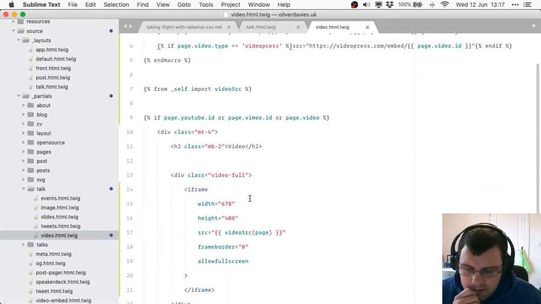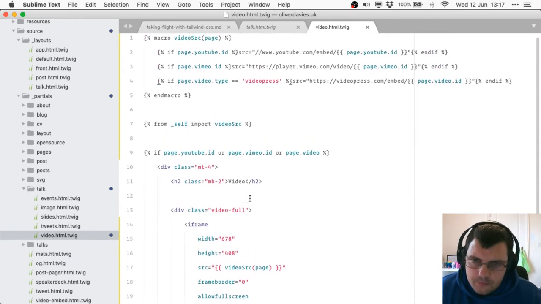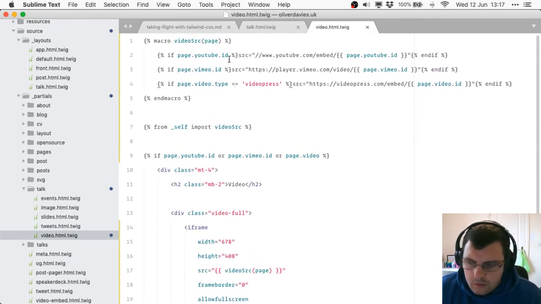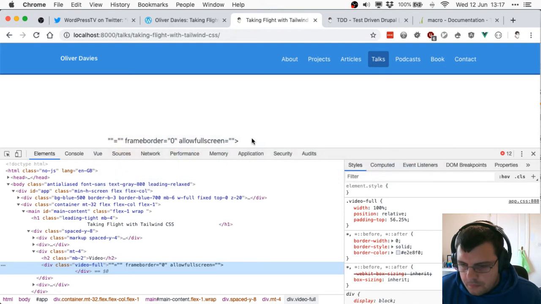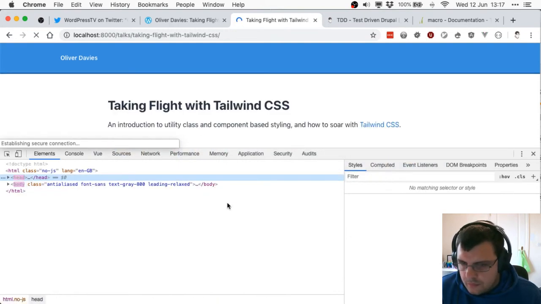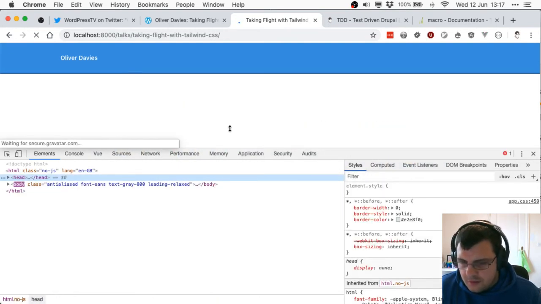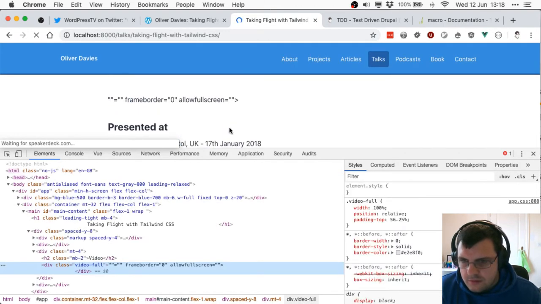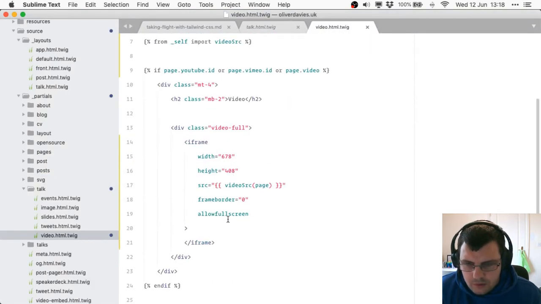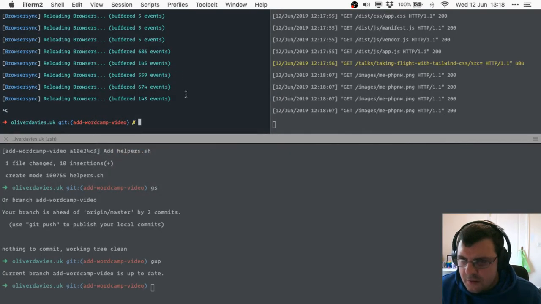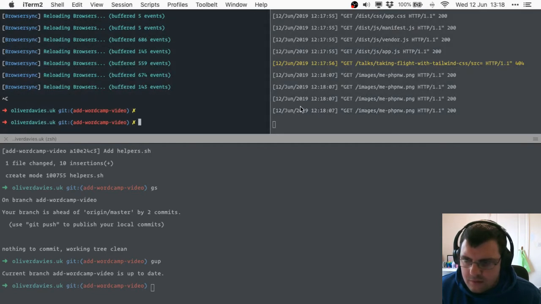What haven't I done here? Just give it a quick reload to make sure it's now full screen. Definitely imported it. Let's check there's no errors happening over here.